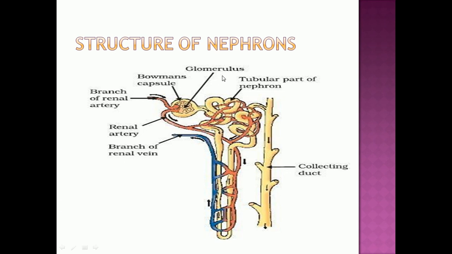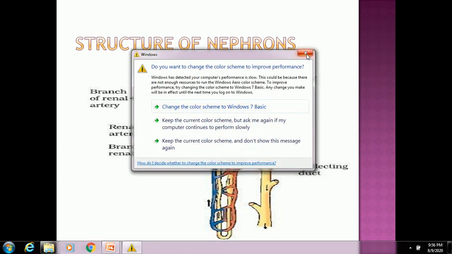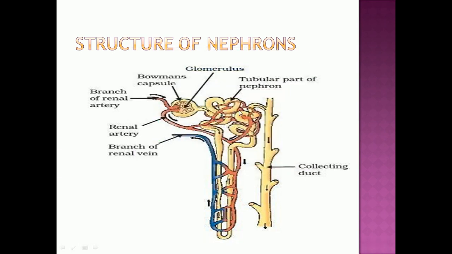Here you can see the structure of the nephron, which contains parts called Bowman's capsule, glomerulus, then this tubular part of the nephron, and the collecting duct.